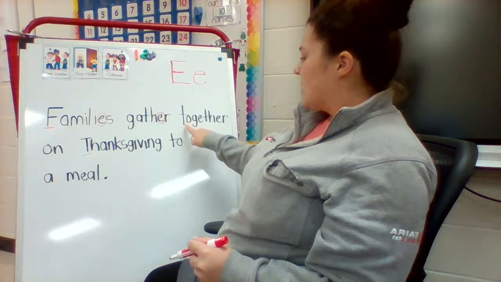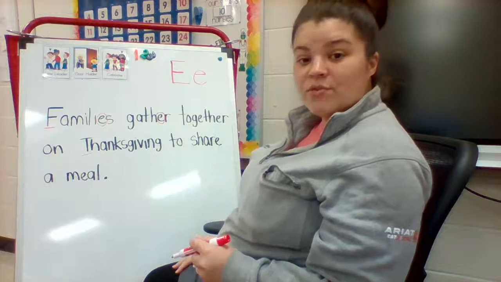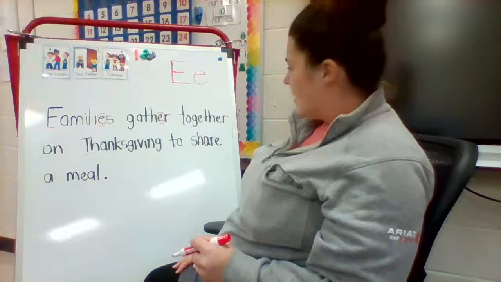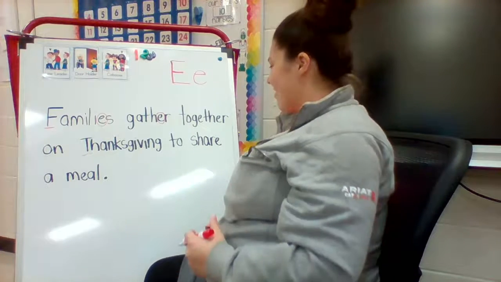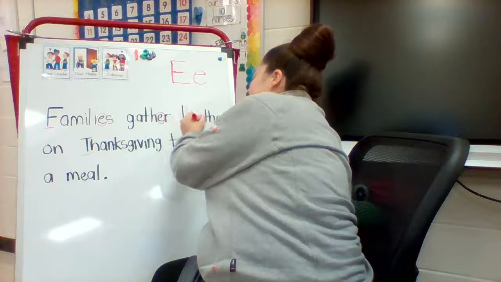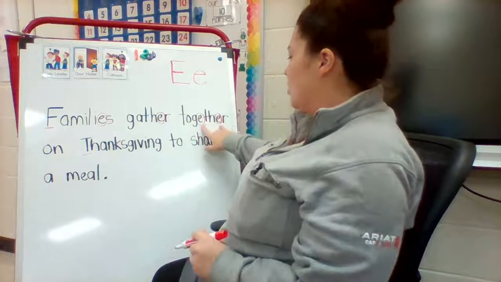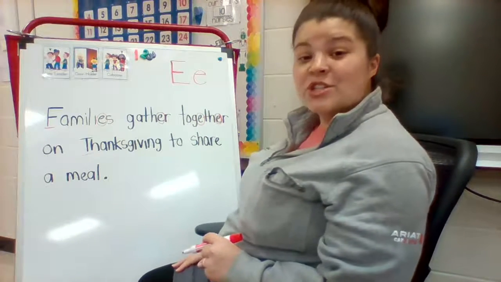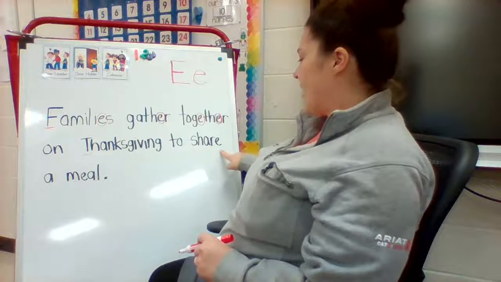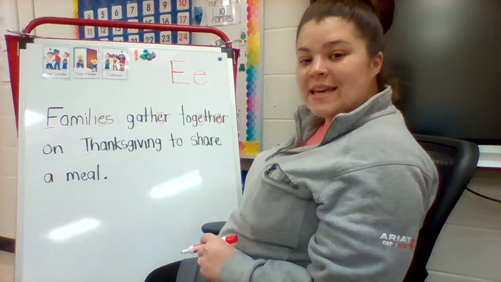Now let's look in this word, together. Can you find another E? You see two? Where are they? Right, we have one right here, and we have another one right here. So we had two E's in the word together. Let's look at this word, share. Do you see an E in share?